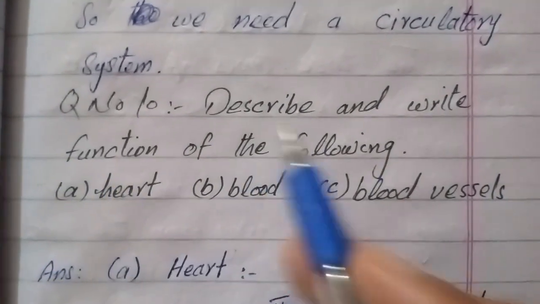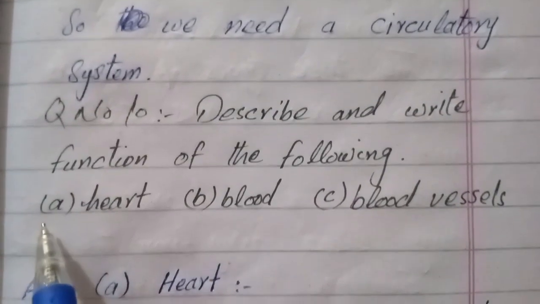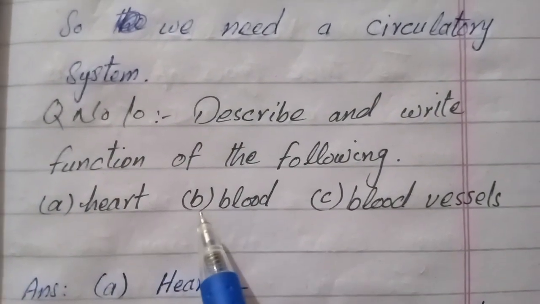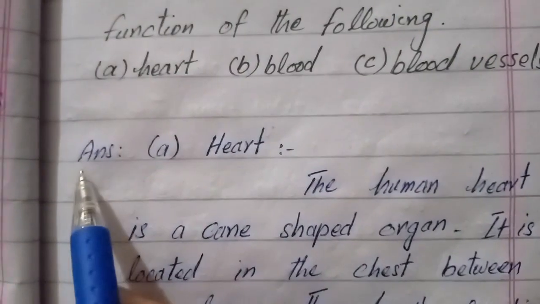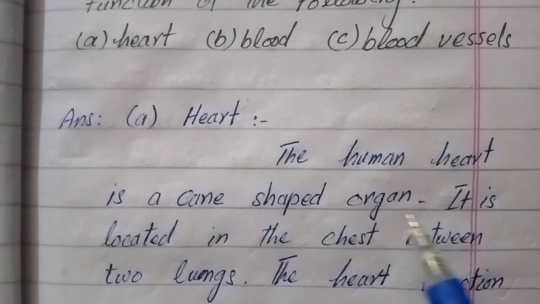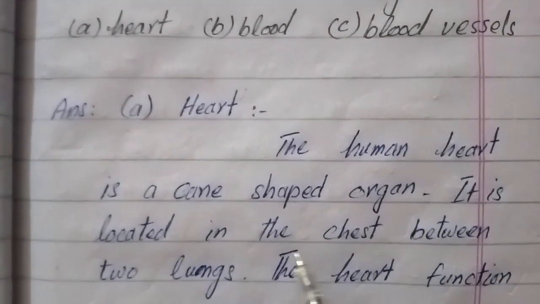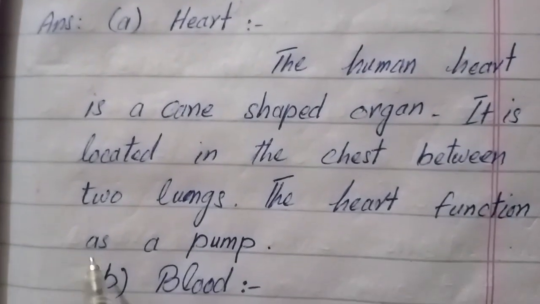Question number 10. Describe and write the function of the following. A, heart. B, blood. C, blood vessels. Answer. Function A, heart. The human heart is a cone-shaped organ. It is located in the chest between two lungs. The heart functions as a pump.